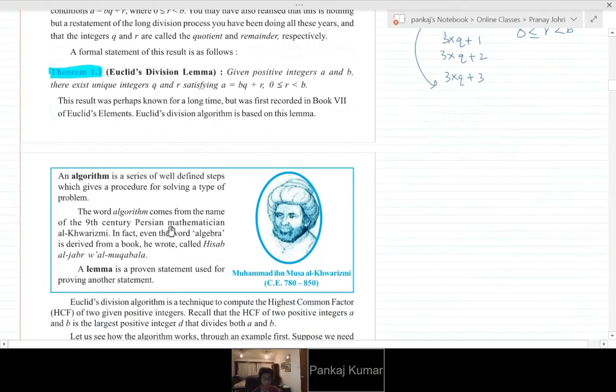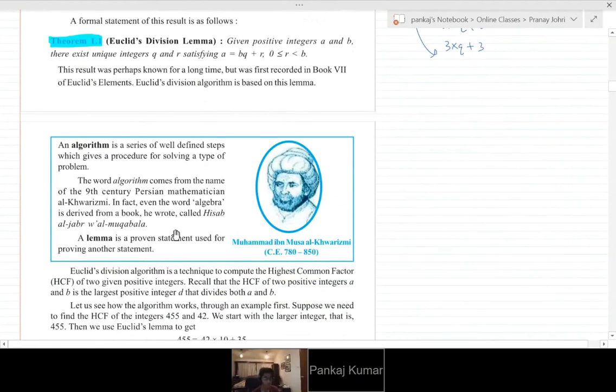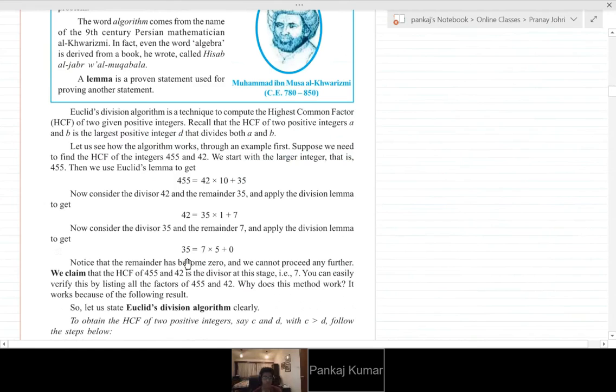What is an algorithm? An algorithm is a series of well defined steps that gives us a procedure for solving a particular type of problem. In simple terms, an algorithm means we have predefined steps for solving any problem.